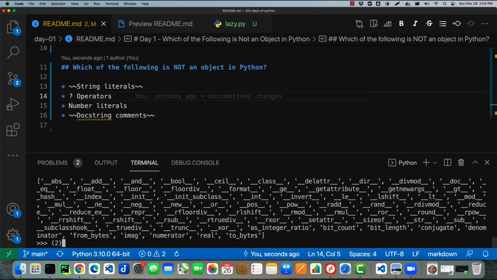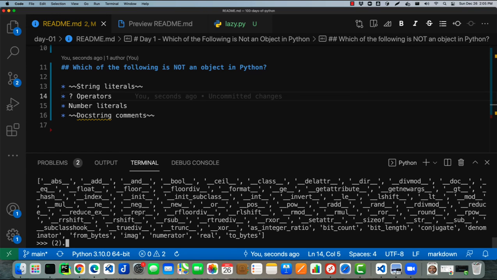Now here with a number literal, we have to be a little bit careful because unlike a string literal, we can't put the dot right away. We have to enclose it in parentheses. And if you think about it, the reason is if you type 2 dot, Python expects that what you're trying to do is type a floating point number, right? So in order to tell it, we're actually isolating the literal here. We're going to enclose it in parentheses. Then we'll put the dot.